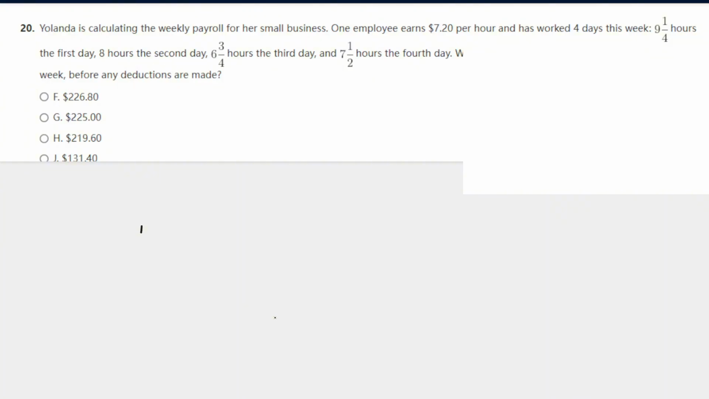Okay, so all we have to do here is just add up the hours and multiply it by the rate he's getting paid. So the hours we have here are 9.25 hours because it's a fraction, 1/4 is 0.25, plus 8 hours on the second day, plus 6.75 hours on the third day, plus 7.5 hours on the last day. And then we multiply all these hours he worked by $7.20. So multiply, and the answer we get here is $226.80. Answer is F.